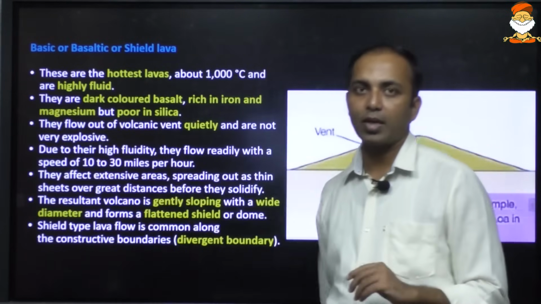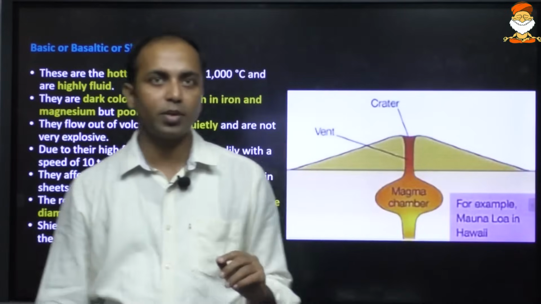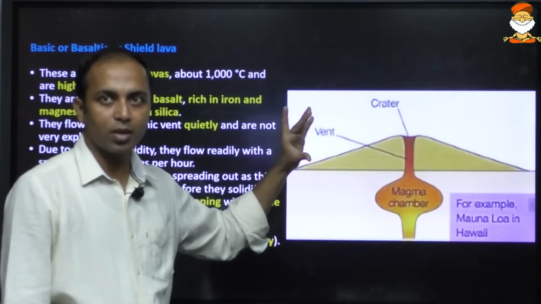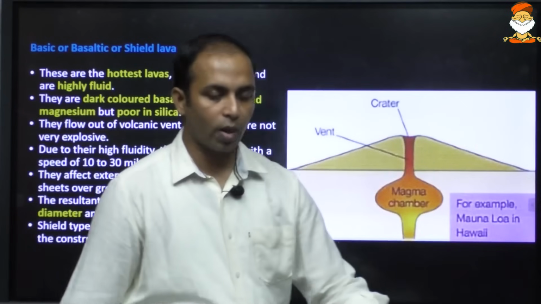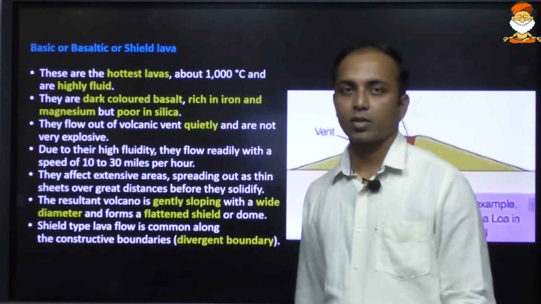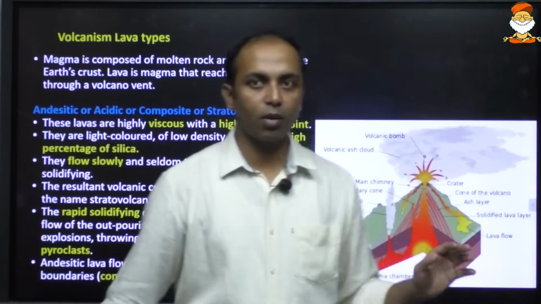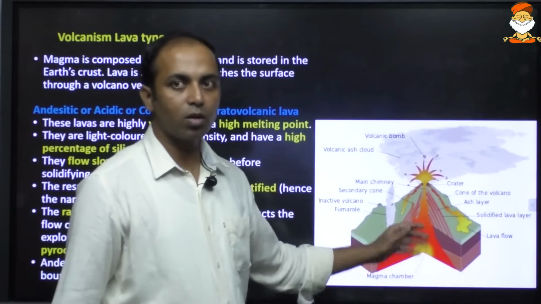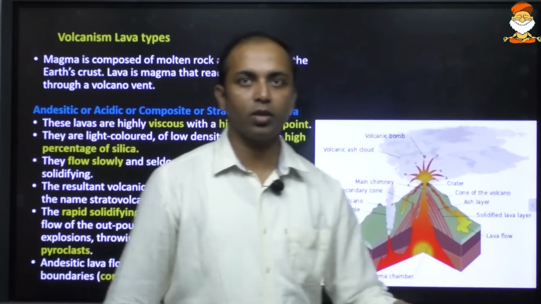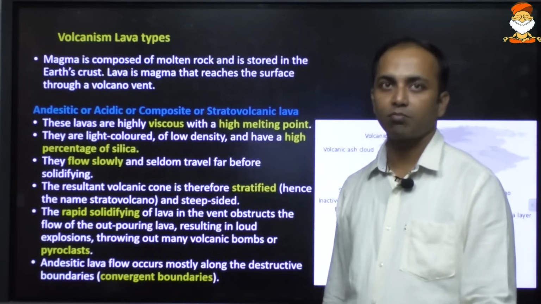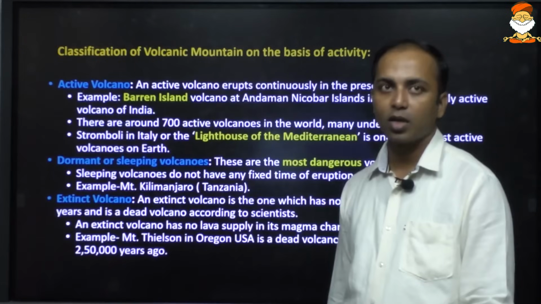Those volcanic mountains formed by basic or basaltic lava are quite broad but relatively short. These are the shield volcanic mountains. The composite volcanic mountains are relatively less broad but taller in nature.